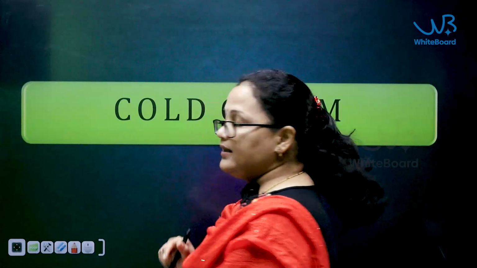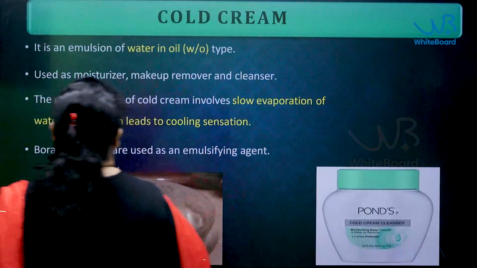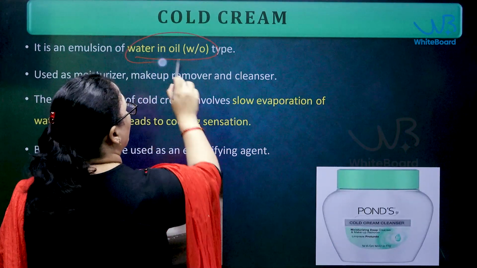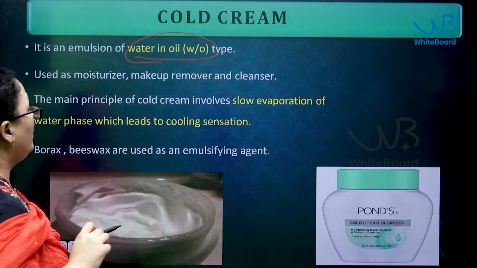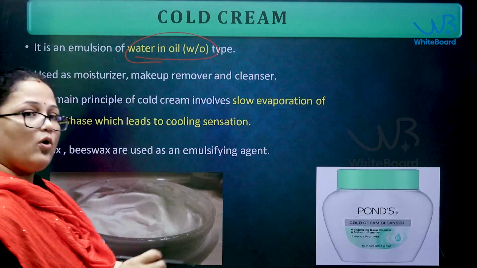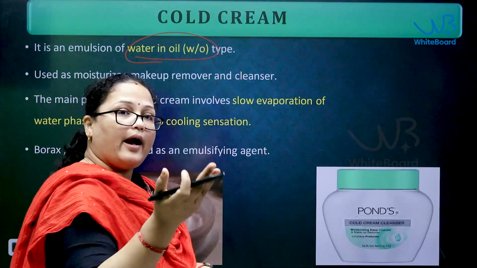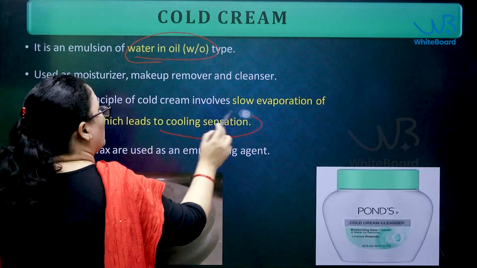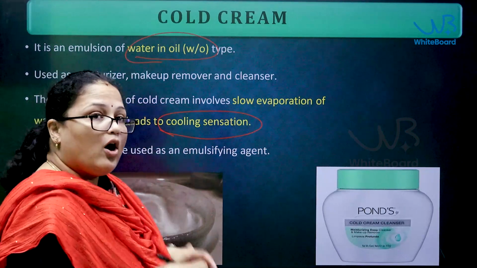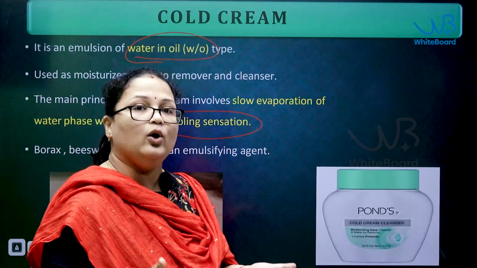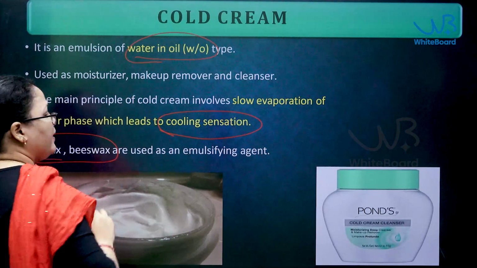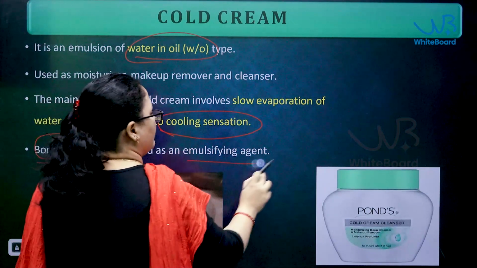Now, the next cream is the cold cream. Cold cream is a water in oil type of emulsion. Whenever you apply this cold cream, the aqueous or water phase will evaporate and you have a cooling sensation. Because of this, it is termed a cold cream. Coming to the ingredients here, borax and beeswax will be added. They act as an emulsifying agent.